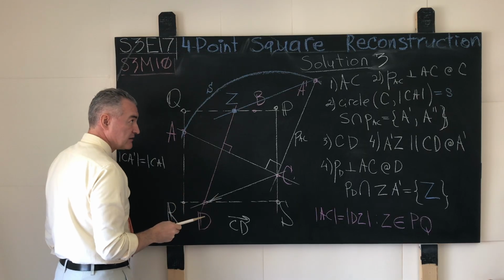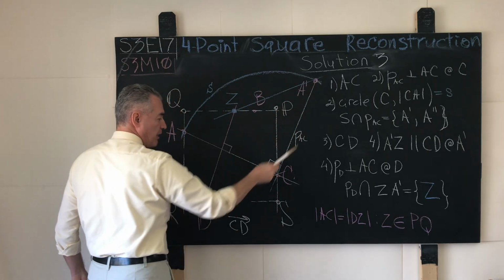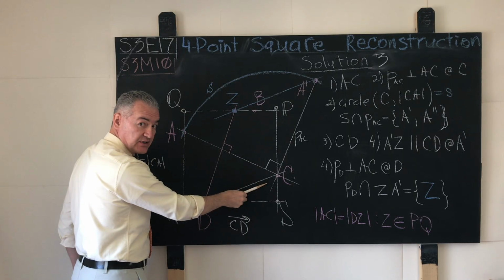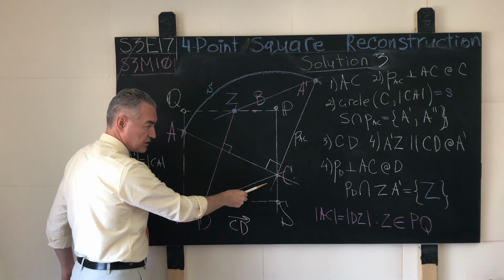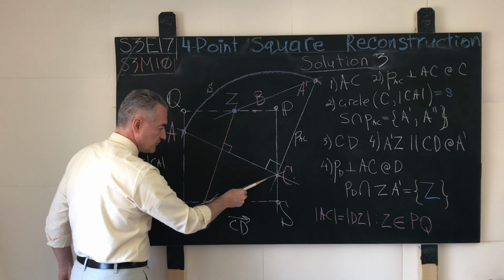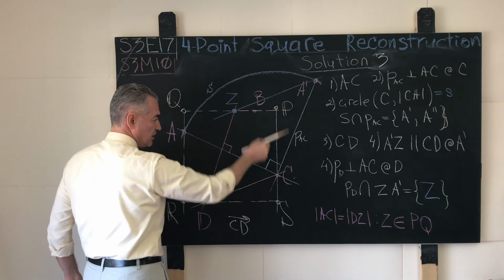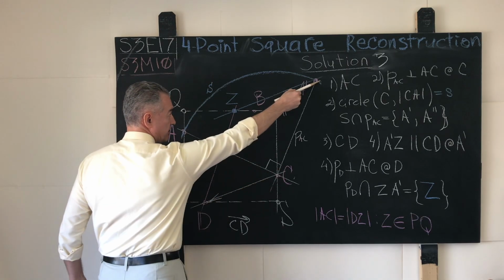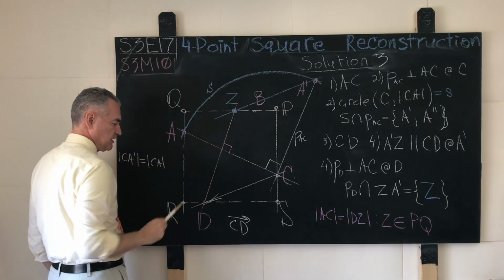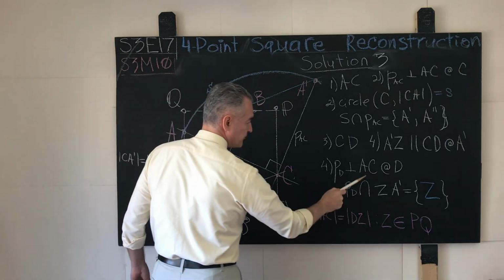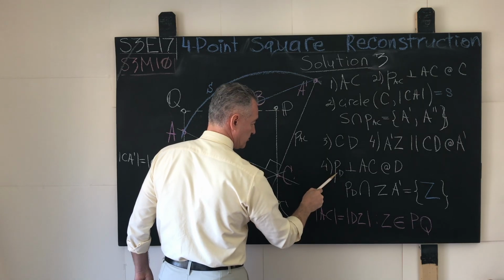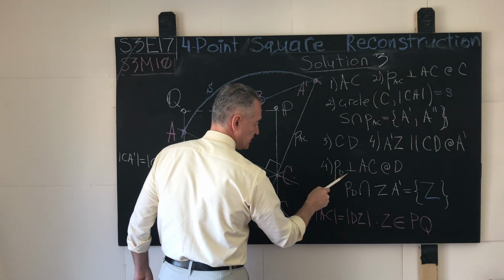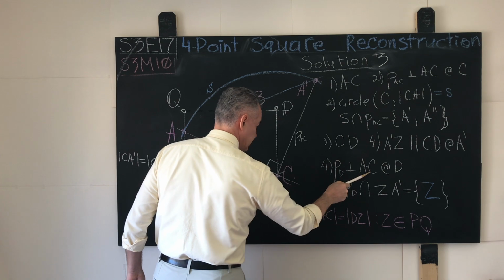A straight line through the point A prime parallel to CD. This is a primitive task that is constructible with Euclidean tools alone. So we have two straight lines parallel to each other, CD and this straight line, the blue one. And then as the last step, we draw the straight line, lowercase p D, orthogonal to AC.